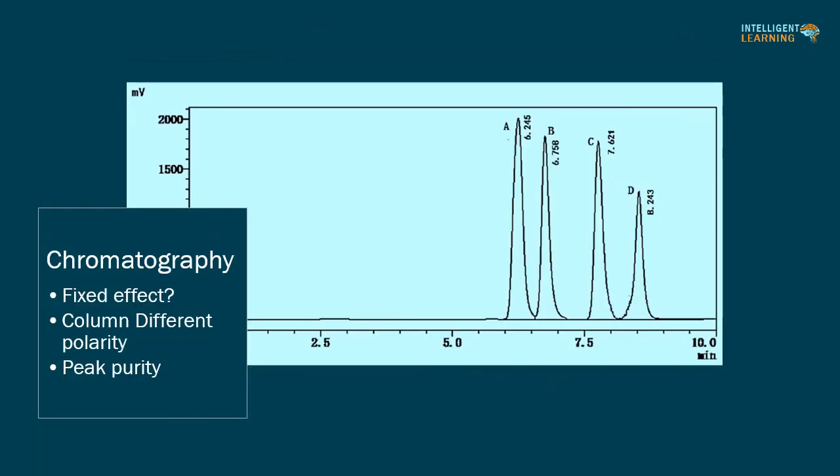Example, chromatography. A peak in a chromatographic trace may be identified as being due to the analyte of interest on the basis that a reference material containing the analyte generates a signal at the same point on the chromatogram. But is the signal due to the analyte or to something else which coincidentally coelutes, in other words a fixed effect? It could be either or both. Identification of the analyte by this means only is unreliable and some form of supporting evidence is necessary.